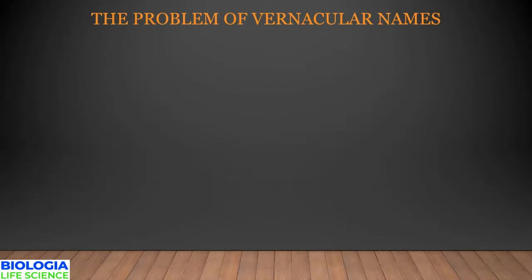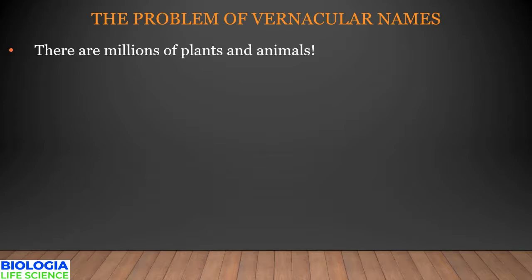Now, we have already talked about taxonomy, where we mentioned that it deals with naming of an organism, right? Naming of an organism, that is nomenclature. But then the question that arises is why name them when they already have a common or a vernacular name? If we look around, there are millions of plants and animals around us.